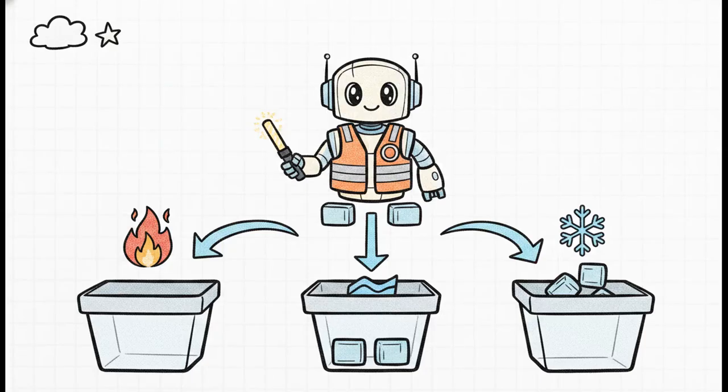Taking things a step further, pattern 3 actually mirrors operating system memory. It allows the agent itself to actively route data to hot, warm, or cold storage, which is exactly how you keep your cloud bill from looking like a phone number. In this model, the agent isn't just passively receiving context.